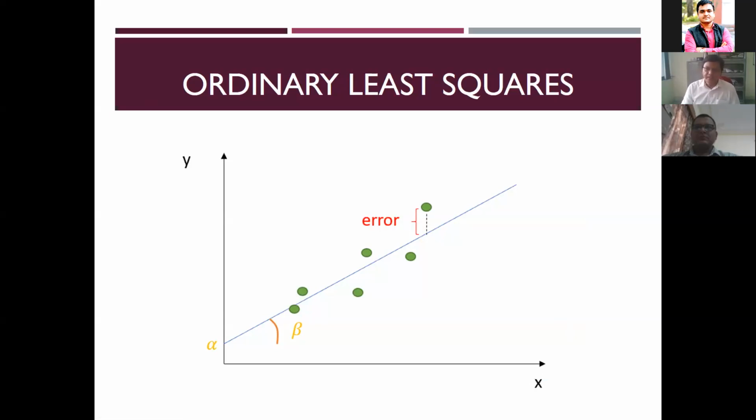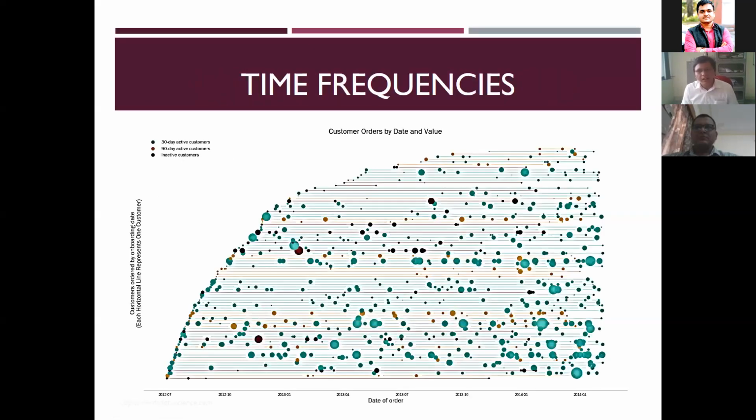And if you want to differentiate between the commodities, you can add more dummy variables within the OLS regression so that you can see the impact of this offer on different commodities, like we saw in that heat map in the previous slide. This is the very beginning way to analyze the data. And there is another set of data where all the transactions are recorded in the time dimension.